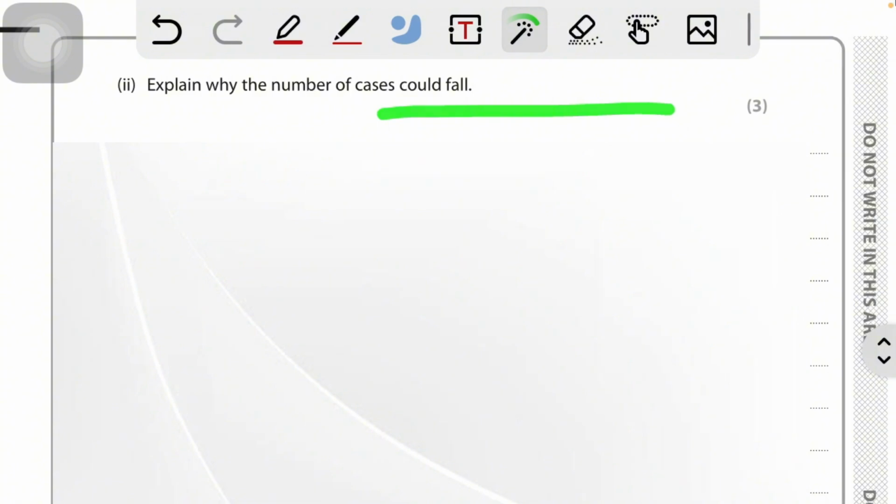So why could the number of cases fall? Because in future the genetic screening can get more improved, right? So due to that, more carriers with the faulty CFTR gene will be identified. And more couples choosing IVF, because it's really common nowadays between couples.